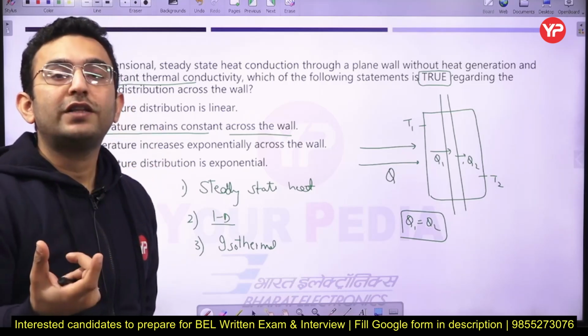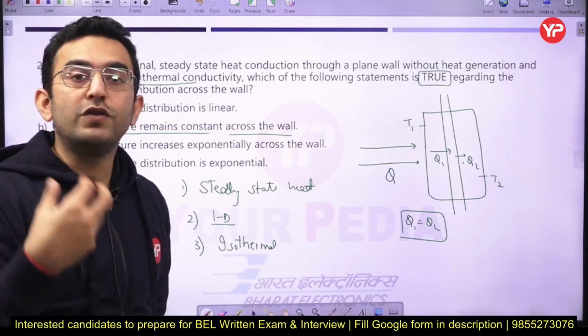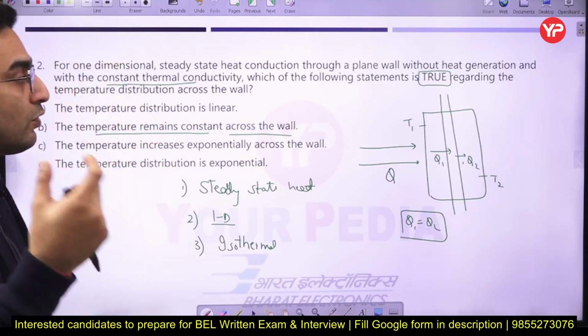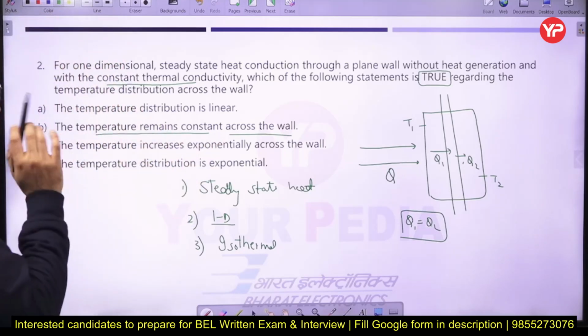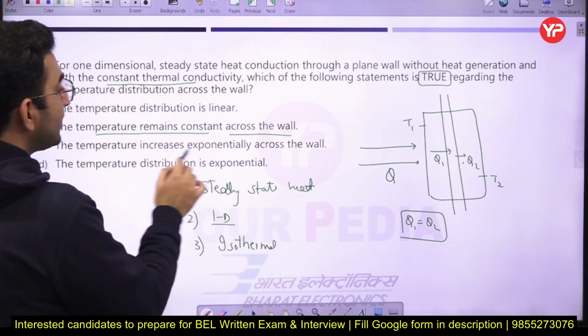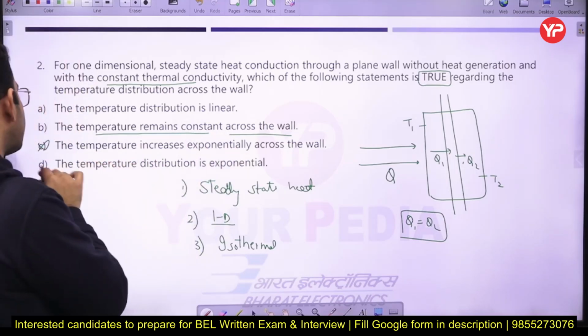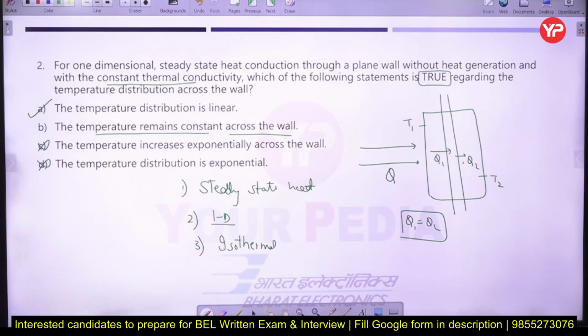Okay, how do you define heat? Heat is basically a mode of energy transfer which takes place due to the temperature difference, from high to low temperature. So high temperature to low temperature is the required condition for heat flow. Just remember that. Next, the temperature increases exponentially across the wall. That is also a wrong statement. The next, the temperature distribution is exponential. That is also wrong. So statement number A is the correct answer to this question.